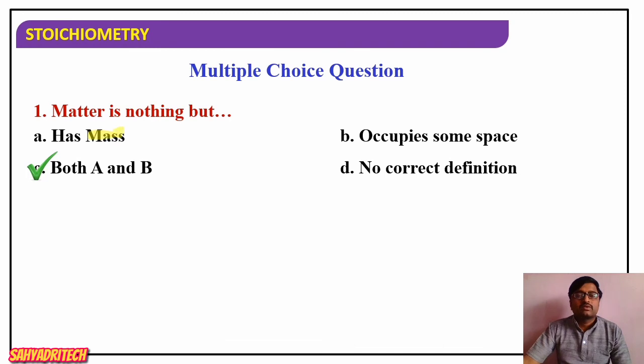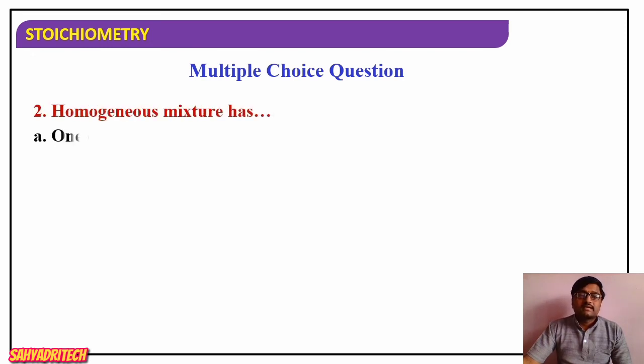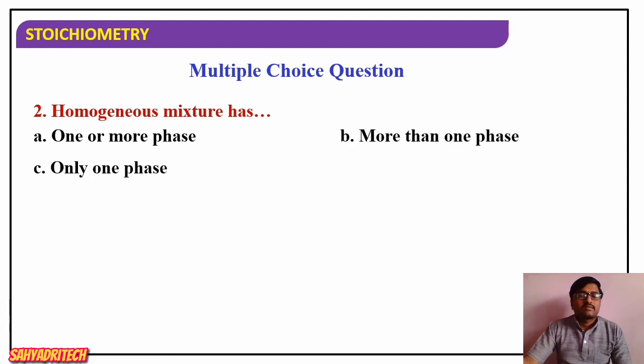Okay, next question. A homogeneous mixture has: more than one phase, only one phase, and so on. What is the answer? Only one phase. Homogeneous means only one phase. Heterogeneous means more than one phase.